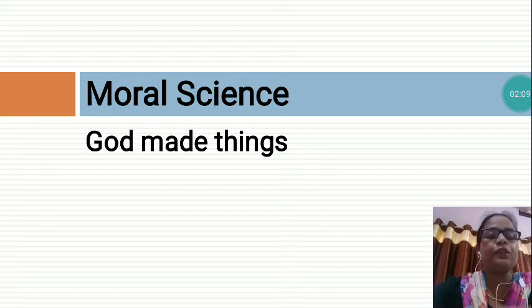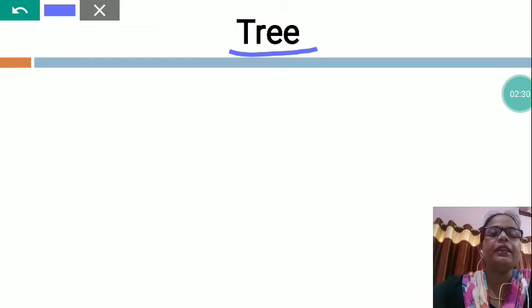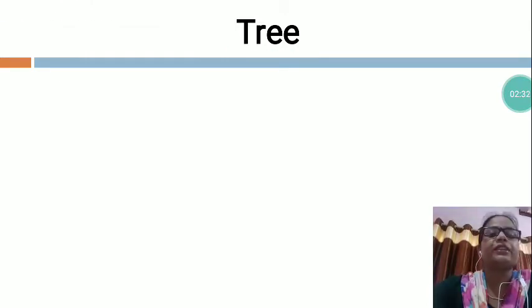So, I have explained very nicely what God made things are and which things we say are man made things. But now I am going to explain how to draw pictures of God made things. The first is tree. This is a tree. The tree is made by God.